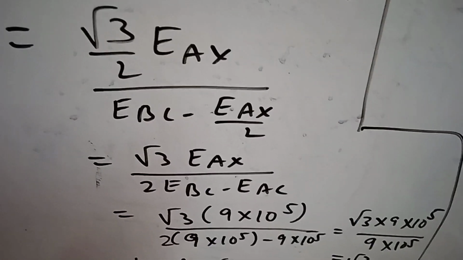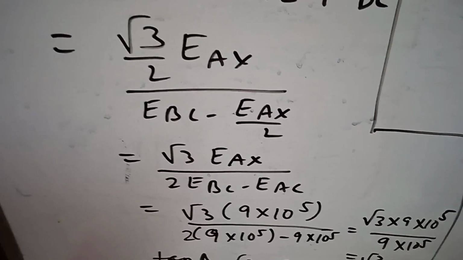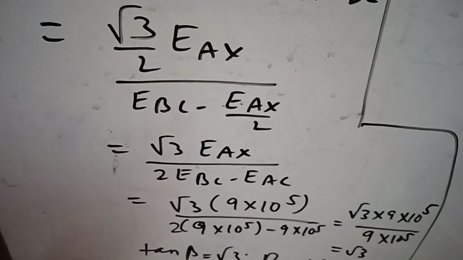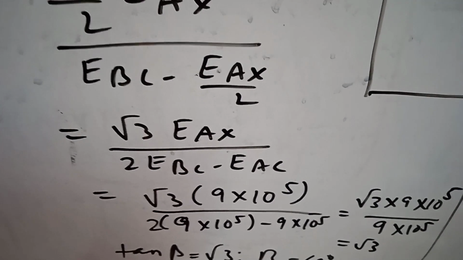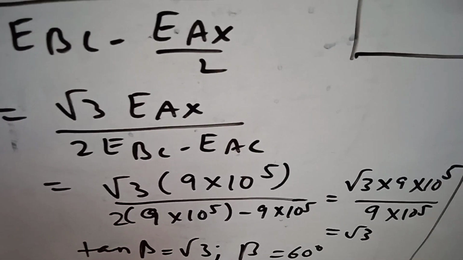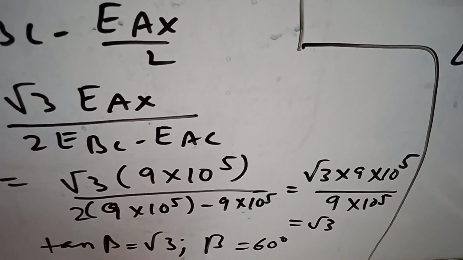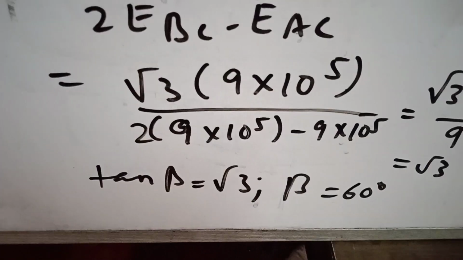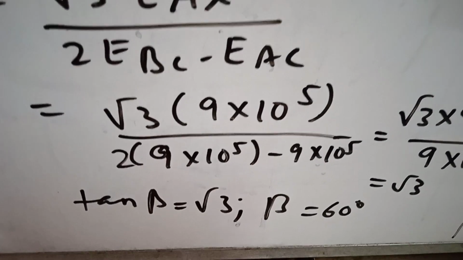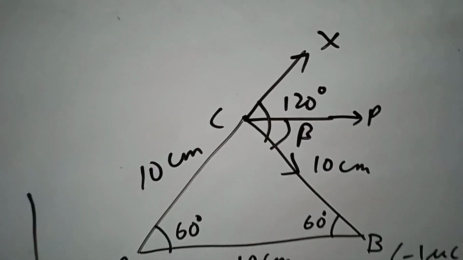We put the value of E_X, root 3 into 9 into 10 to the power 5. And E_BC value will be under modulus, so it will be positive. So 2 into 9 into 10 to the power 5 minus 9 into 10 to the power 5. So it will come root 3 into 9 into 10 to the power 5 divided by 9 into 10 to the power 5. That will be root 3. So when tan beta equals root 3, beta equals 60 degrees. So angle beta is 60 degrees.